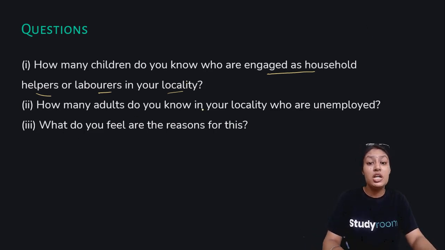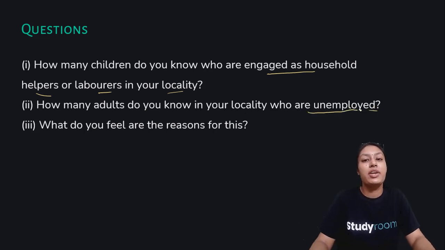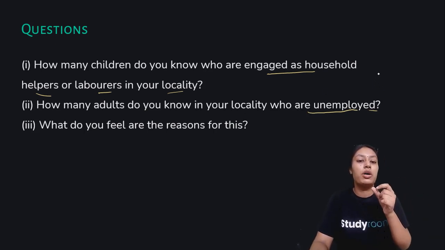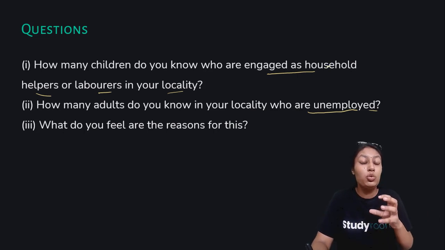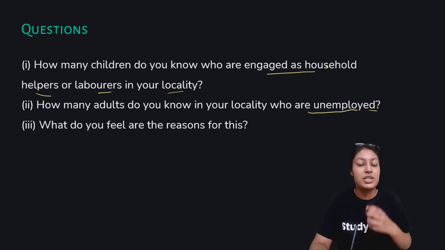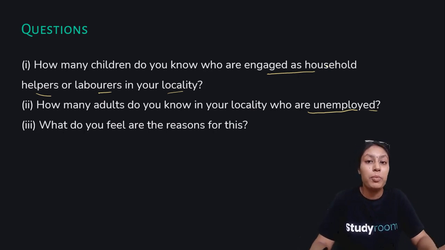Second, how many adults do you know in your locality who are employed? Now again, a very big concern we have in our country these days is employment. The working class we discussed are the major human resource, the people upon whom the age groups, children and aged, are dependent. They both are dependent upon the working age group, right? So another problem is that the working age group has to be employed, where they get enough salary to suffice.